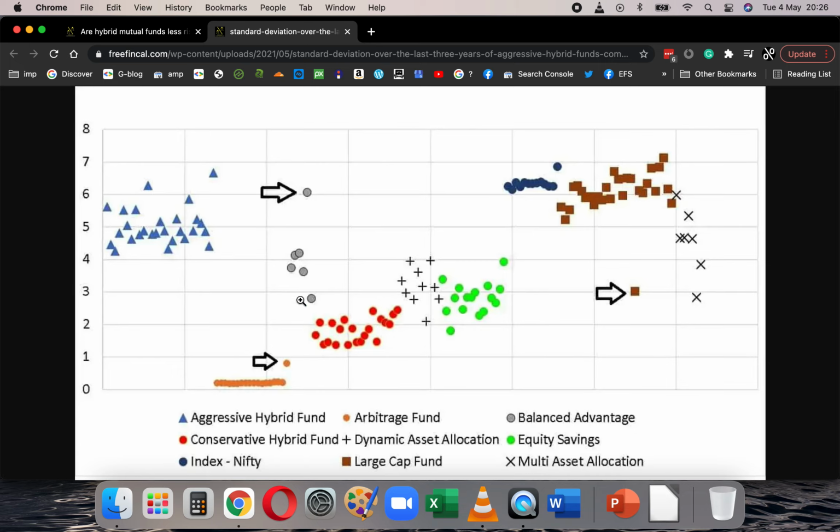Now my problem is these guys here in the middle. They are neither equity nor debt, and that's always a problem for investors. That is why I feel that conservative hybrid funds, balanced advantage funds, equity savings, and dynamic asset allocation funds are not suitable for all investors. They have to be very careful, because once you choose these categories, you do not want these funds to crash.